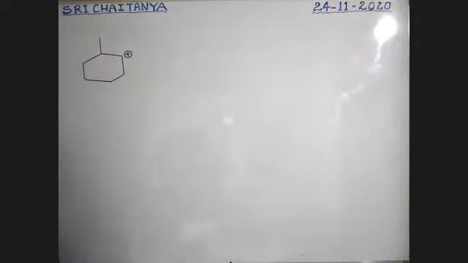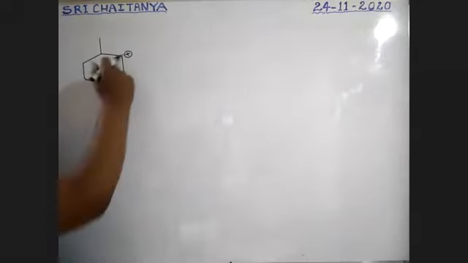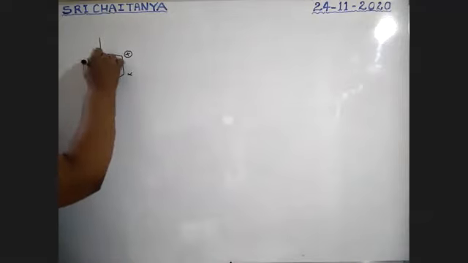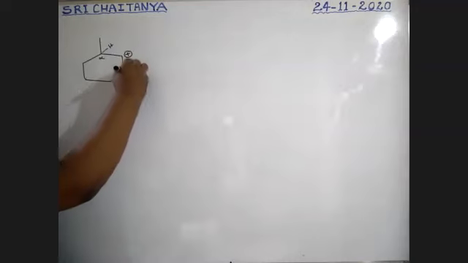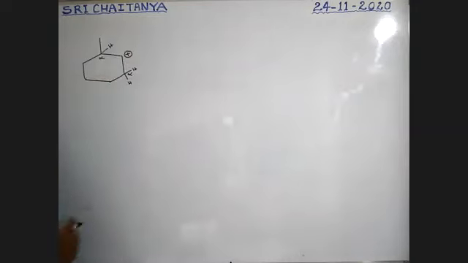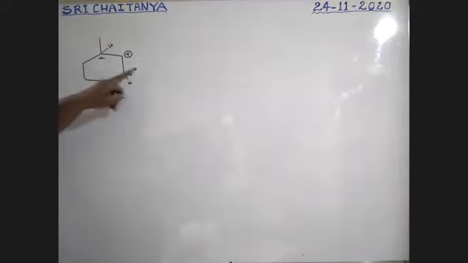This is methyl. There is a carbocation, boys. Okay. Tell me the answers. Try yourself. Only from the alpha position is the migration possible. This is alpha, this is also alpha, boys. Here also hydrogen, here two hydrogens are possible. So here hydrogen is there, methyl, that is an alkyl group, is there. Here hydrogen is there. So try yourself.